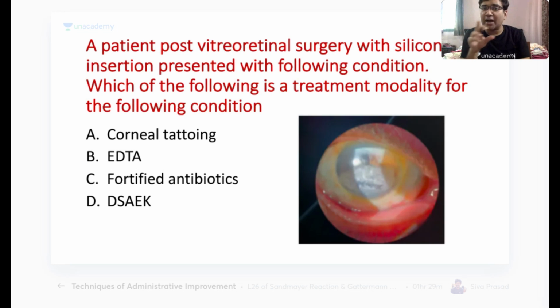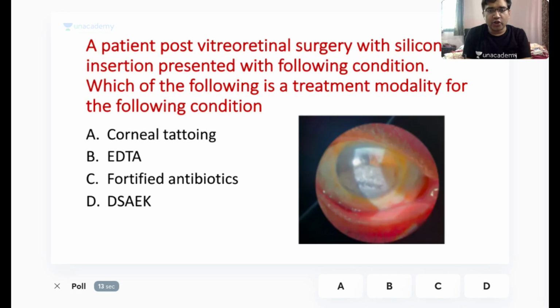We have the question here: a post-vitreoretinal surgery patient with silicone oil presented with the following condition. What can be your treatment? Here you can see there is a band-shaped keratopathy, which you can recognize by the band-shaped pattern on the cornea. These are the visual images of my patient and not Google images.